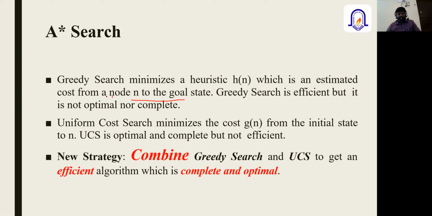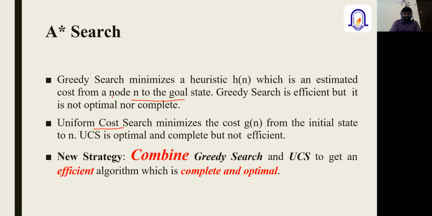Now, the A star search algorithm is the combination of uniform cost search with the greedy searching technique. Along with the searching techniques we discussed so far, the uniform cost search technique is combined, and that forms our A star search.